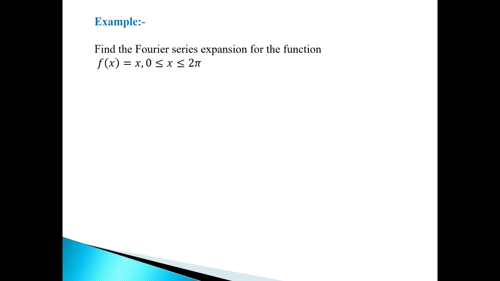Find the Fourier series expansion for the function f of x equal to x, where 0 is less than or equal to x less than or equal to 2 pi. This is the given interval.